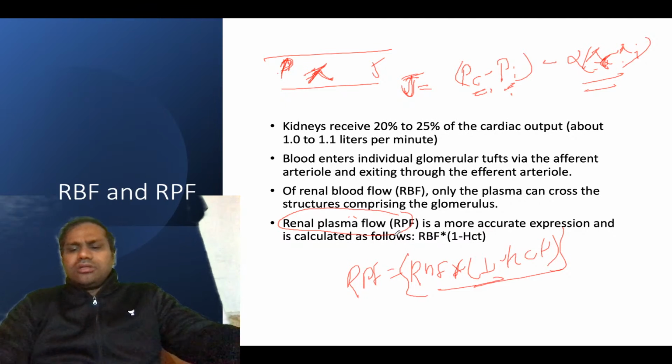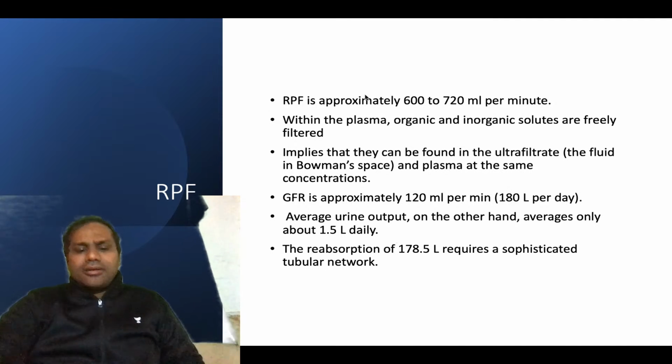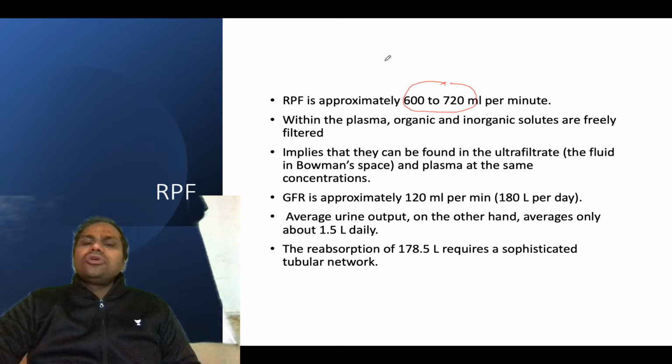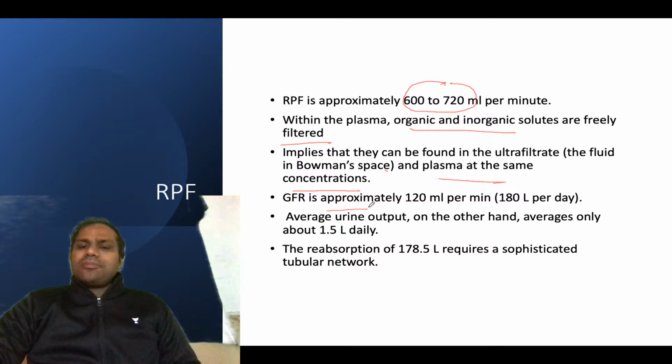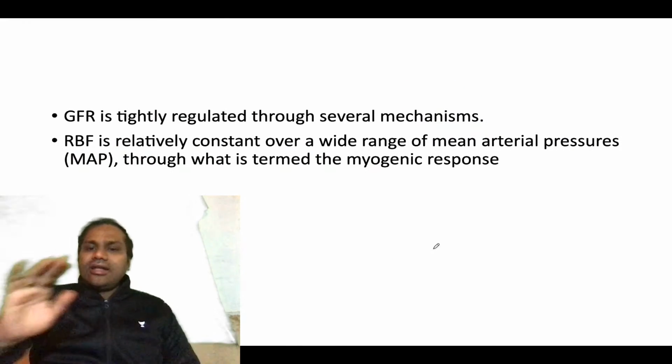Now this was about renal blood flow and renal plasma flow. Renal plasma flow, we have discussed, is approximately 600 to 720 ml per minute. Within the plasma, organic and inorganic solutes are present, which implies that they can be found in ultrafiltrate, the fluid in the Bowman's capsule, and plasma at the same concentration. GFR is approximately 120 ml per minute. Average urine output on the other hand is 1.5 liter daily. The reabsorption of 178 requires a very sophisticated network, okay, that I have already talked about.